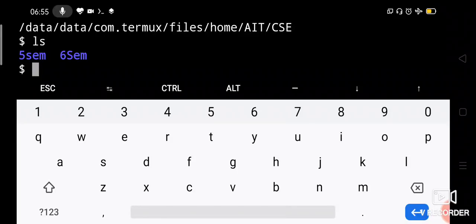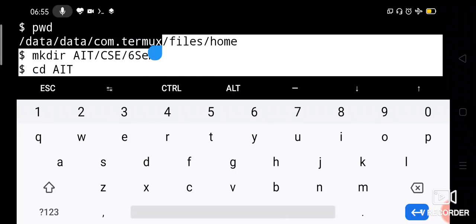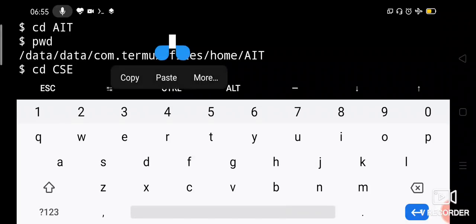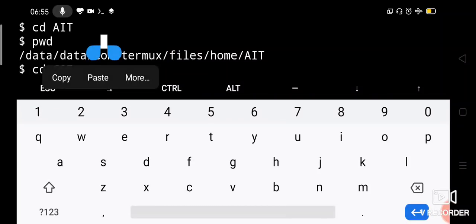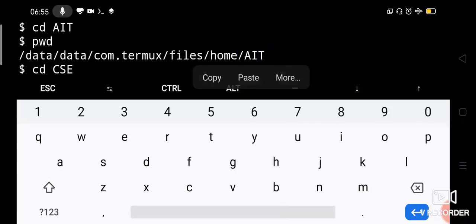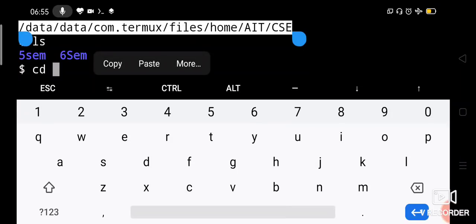So now let us go back to home directory. How will we go back to home directory? Look here, to go back to home directory, we have to go 2 levels up, right?